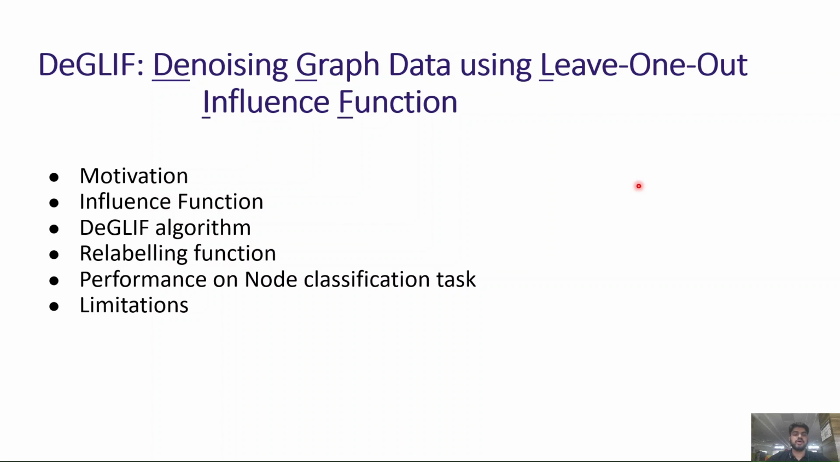In this video, I'll begin with a motivation for DeGLIF, followed by a discussion on influence function, which is a key tool used in DeGLIF. I'll then introduce the DeGLIF algorithm along with the relabeling function. We'll then see the performance comparison of DeGLIF with other noise robust algorithms. Towards the end, I'll talk about some limitations of DeGLIF.